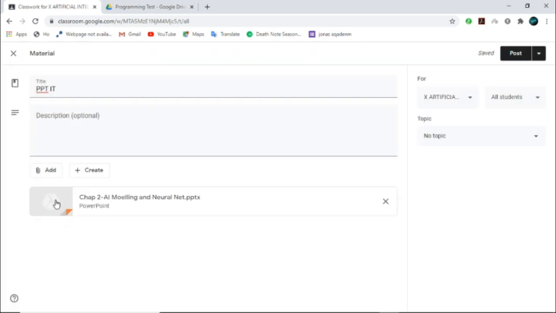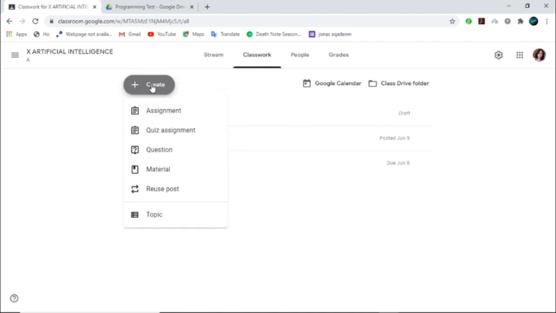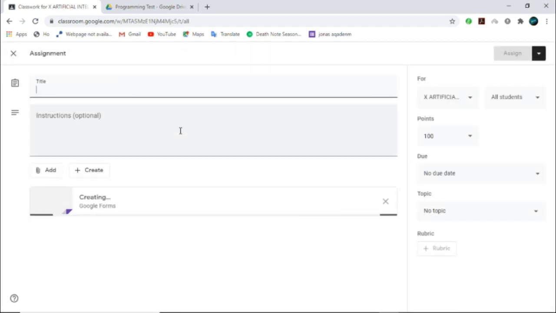So now you can see that your PPT is uploaded in your class. Same, you can see this, right? And if you want to create some other assignment, you can click on Assignment. If you want to give a quiz assignment, you can click Quiz Assignment.